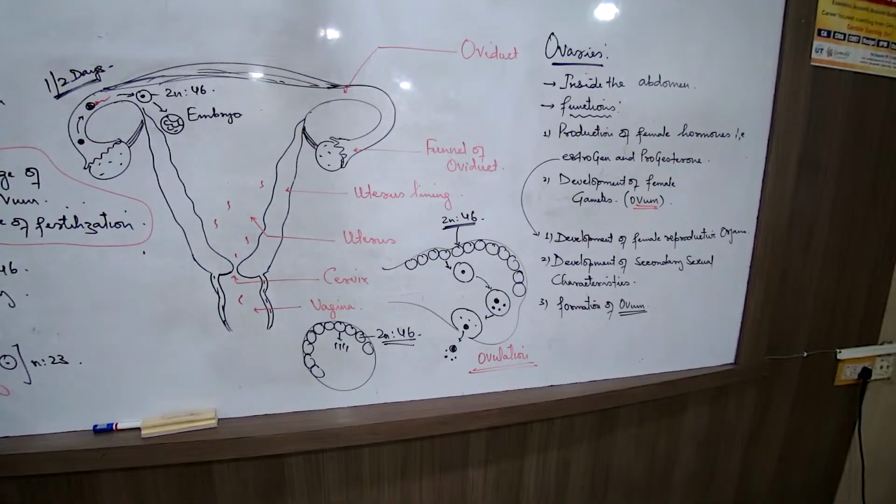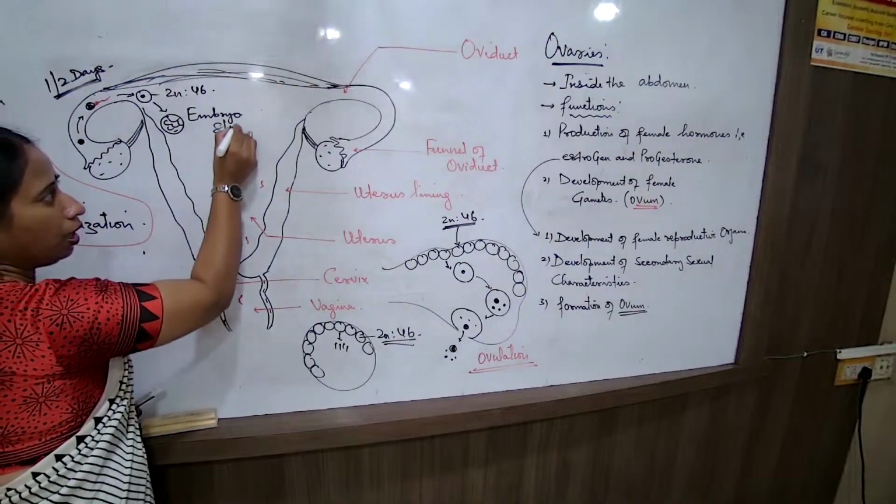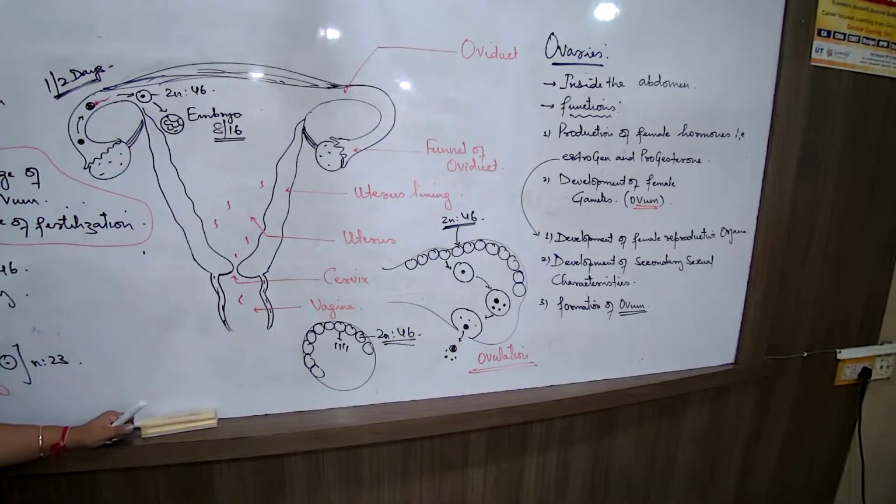You may get questions: why does the ovum have the maximum concentration of cytoplasm? Why in the female body do all the gametes not have the same amount of cytoplasm? No, in the female body only one cell will have the maximum concentration of cytoplasm, because that cell, known as the ovum, is the potential gamete which will carry on fertilization. After fertilization that reserve food will be utilized in the process of embryo formation. But only until the embryo is 8 to 16 cells.